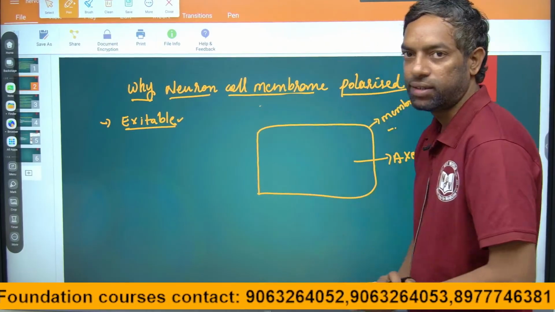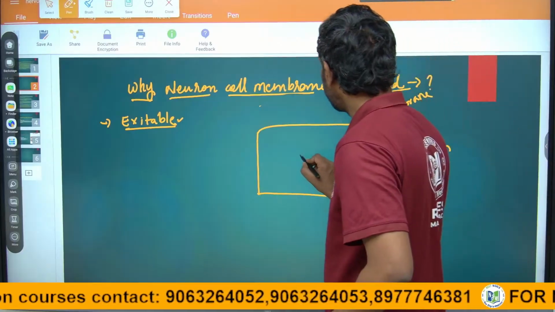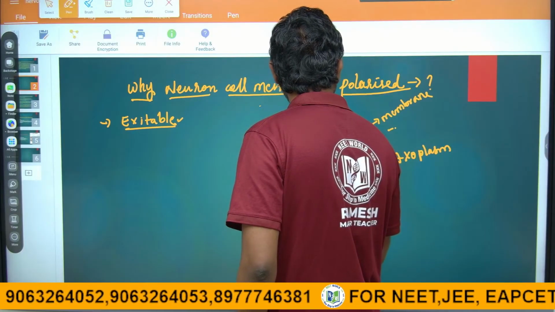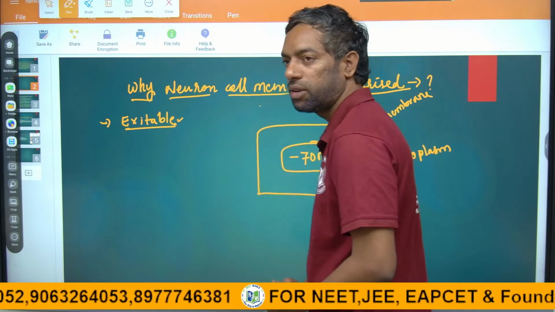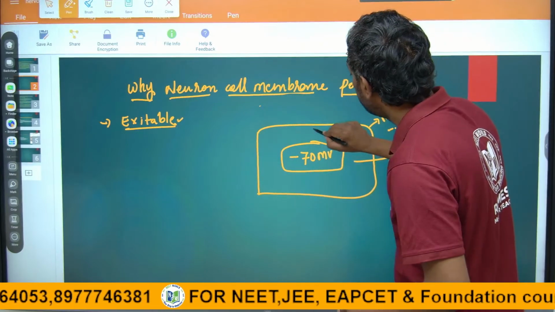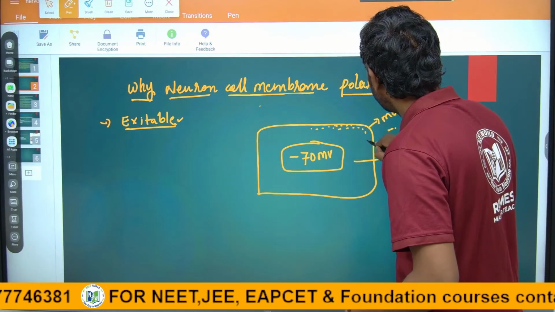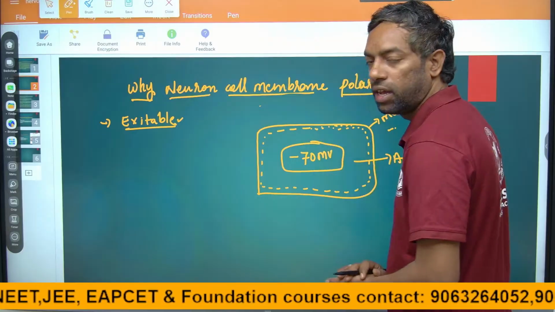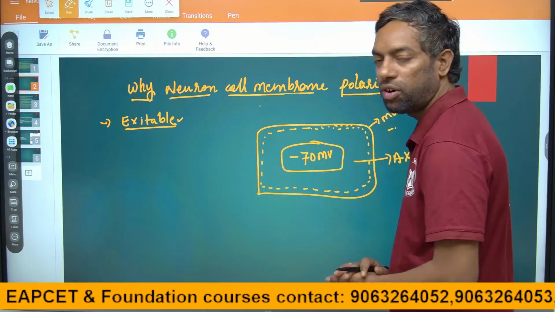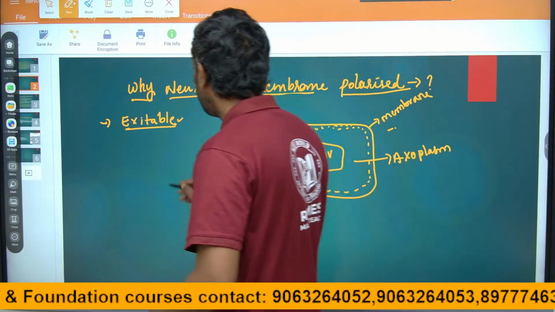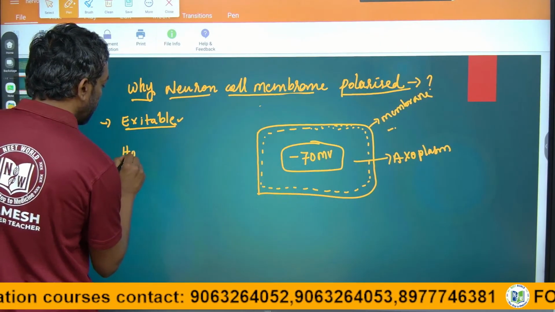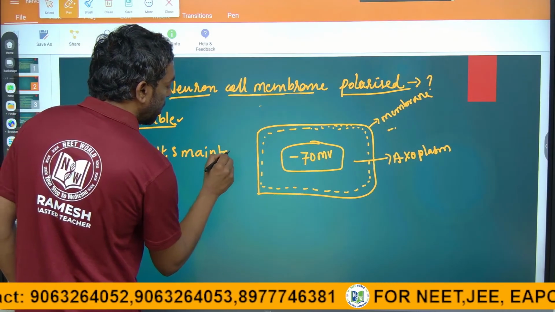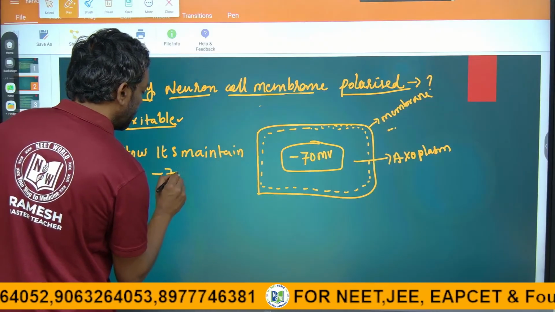Why is it polarized? The polarity is -70 mV. The ions below the membrane of the axoplasm are completely negative in level. Below the membrane, it is charged about -70. How is -70 millivolts maintained?